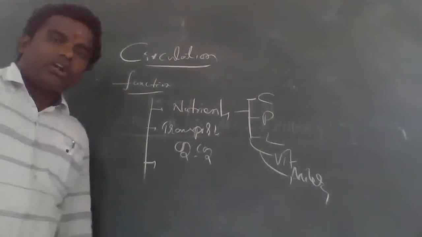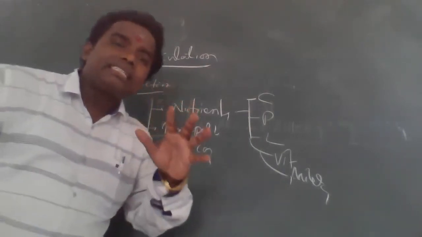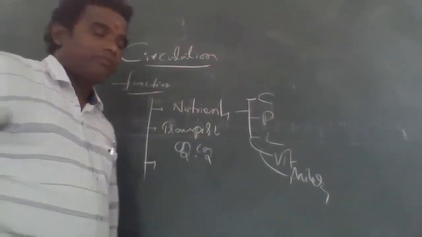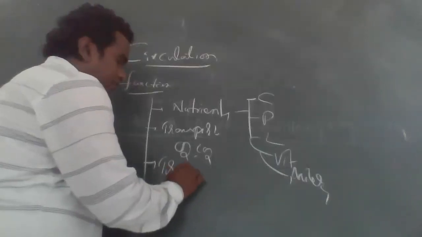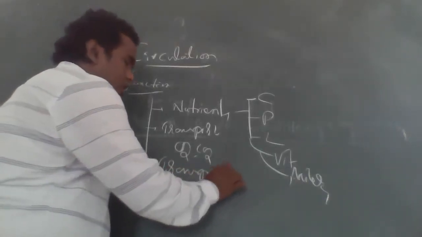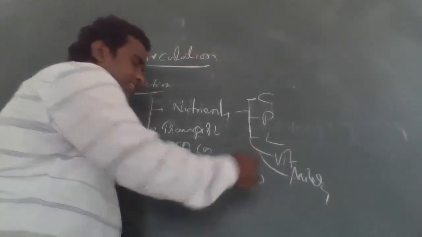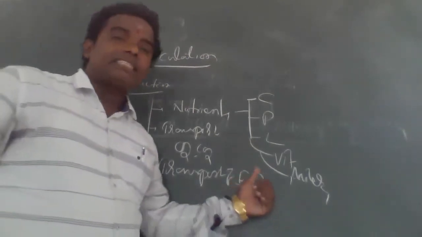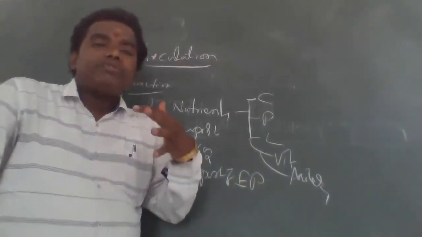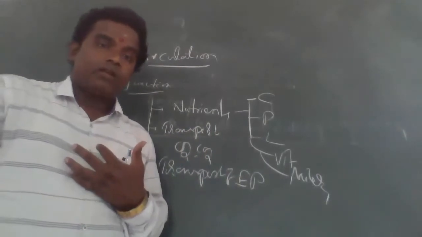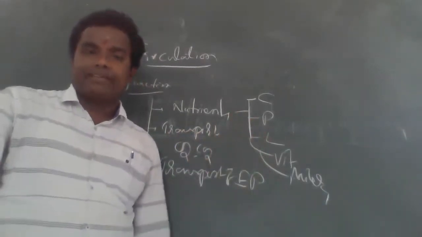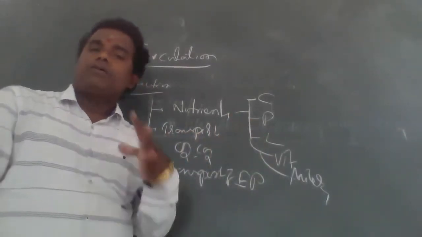Next one, transport of excretory products. Excretory products are nothing but nitrogenous waste material, you know very well.